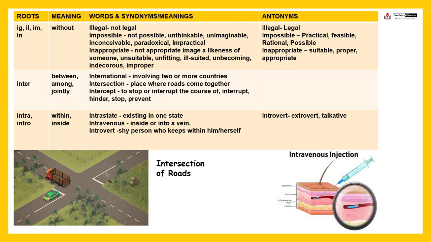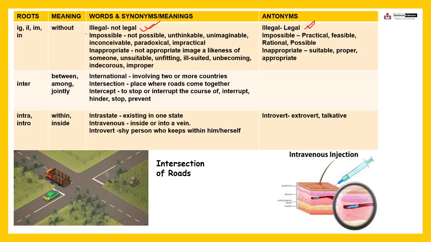So IG, IL, IM or IN. The meaning of this root is without. The meaning of all these roots is without, right? So illegal, what does it mean? It means something that is against the law, contrary to the law, something which is not legal, and just the opposite of illegal is legal, right?